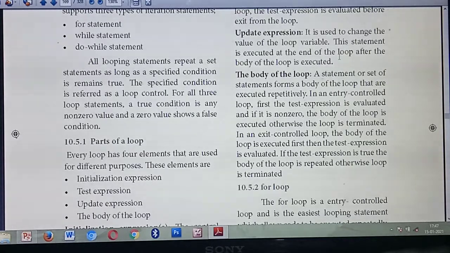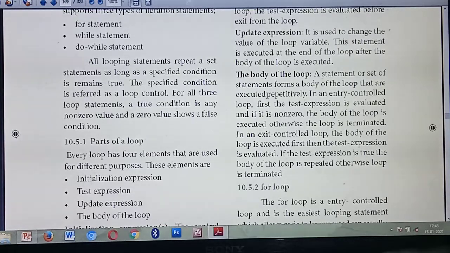For example, you are giving I equal to 0 and need to execute 5 times. So the statements you give will execute 5 times, or 10 times if the condition says 10. If it is an entry control loop, first it will test the expression, then execute the body of the loop. If it is an exit control loop, after the body of the loop executes, only then the expression will be checked, and it will repeat until the condition becomes false.